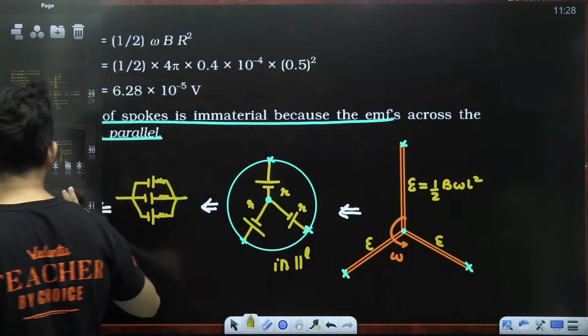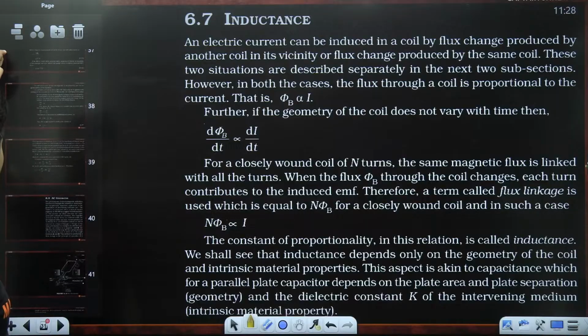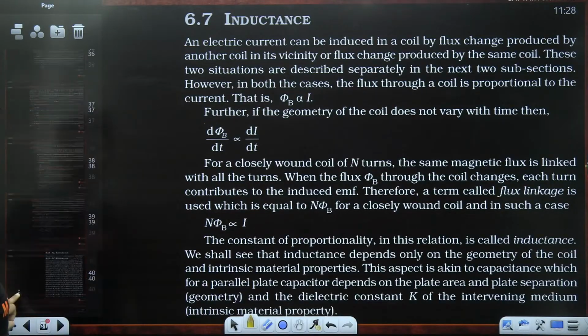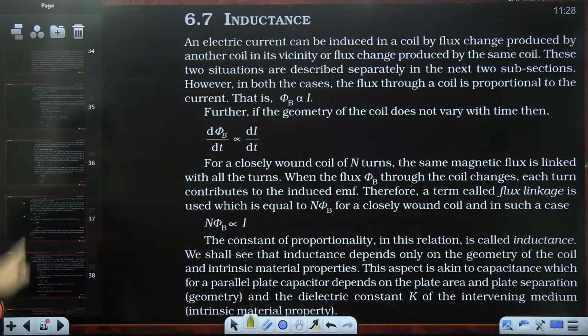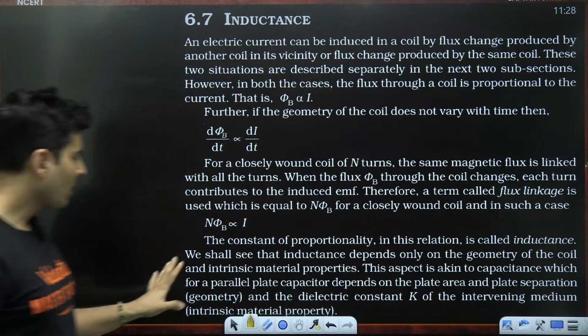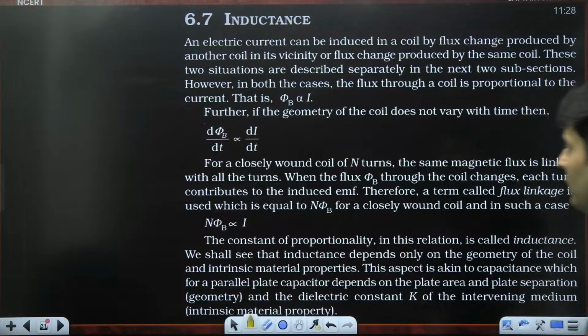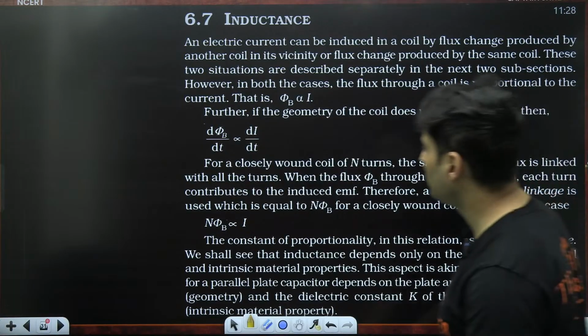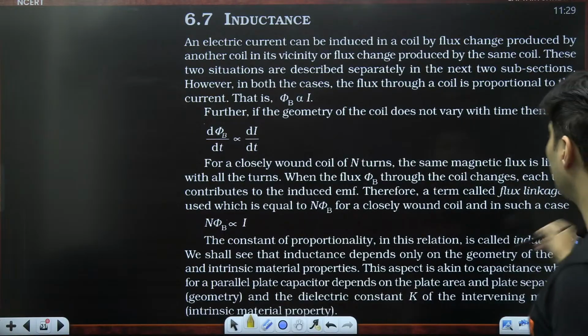Okay, perfect. Now let's come to inductance, because this is the last part, inductance and your generation. Transformer is not there over here. A transformer is there in alternating current. Now, I'll tell you the manner in which they have explained. You might feel a little bit confused. So I'll mark all the important pointers over here, of course. Electric current, d phi by dt and all that.